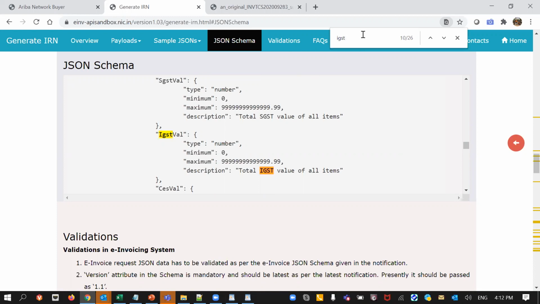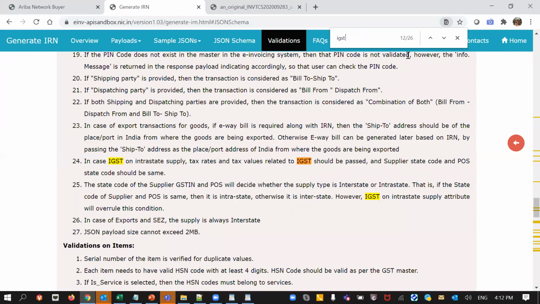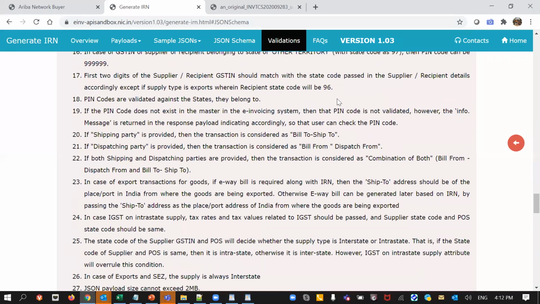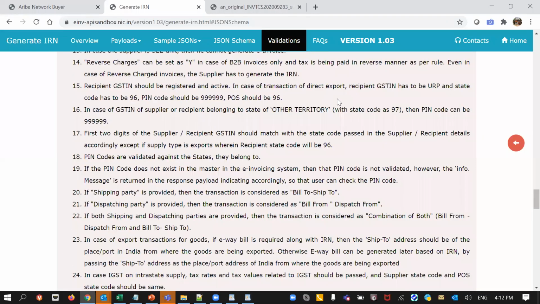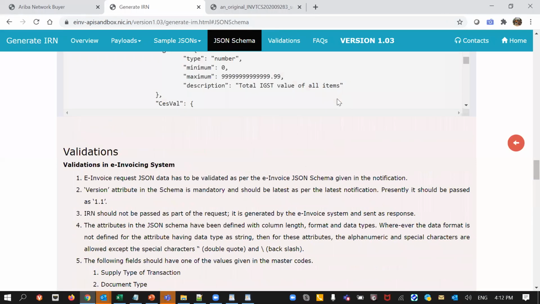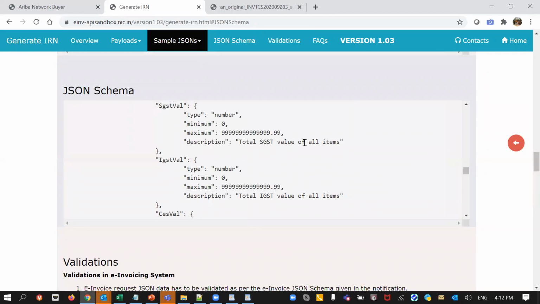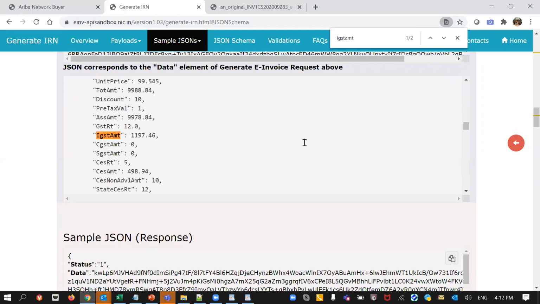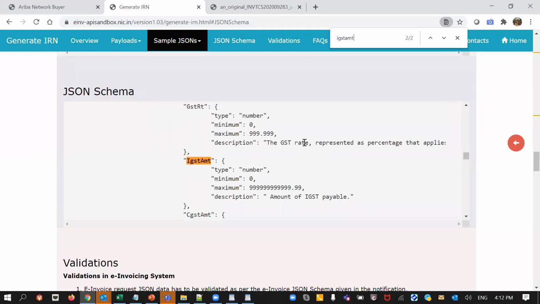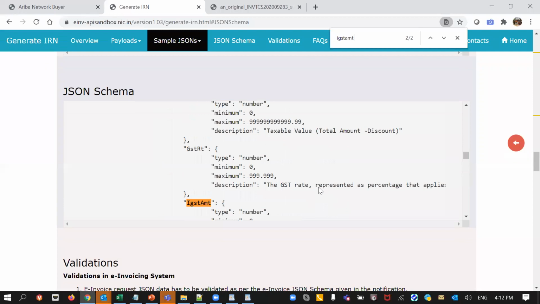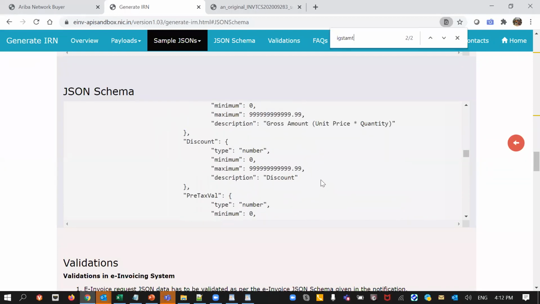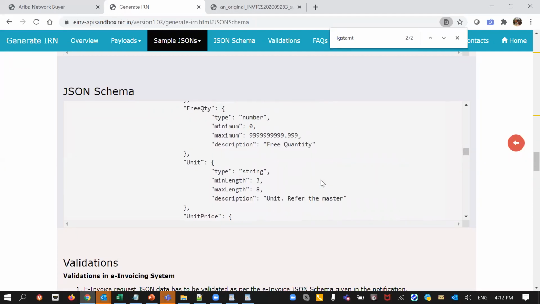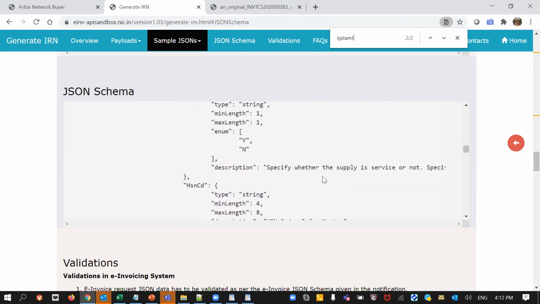Also, there is a GST rate associated with each of the line items. So there is an IGST amount, the IGST payable, that would be applicable at a particular line item level, and that is also mentioned here.